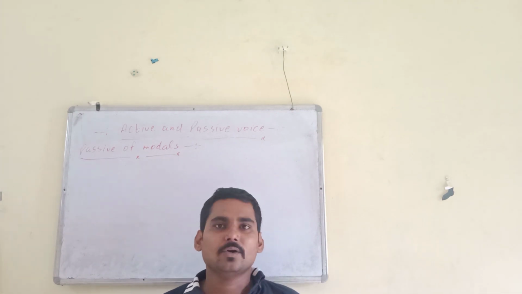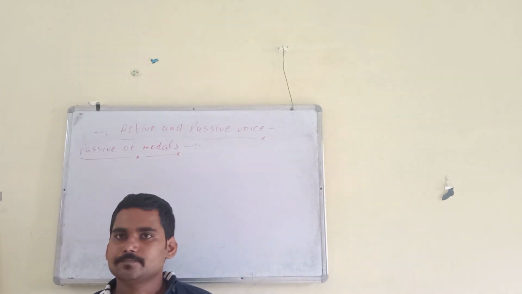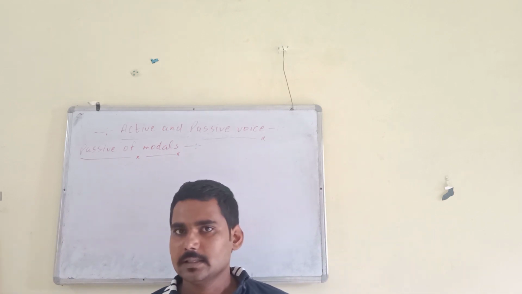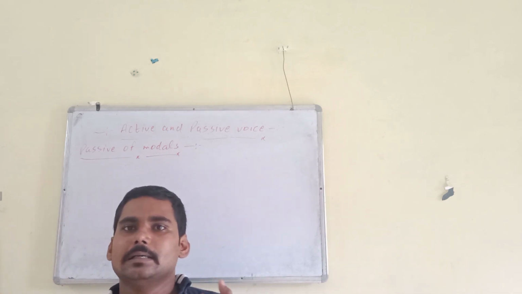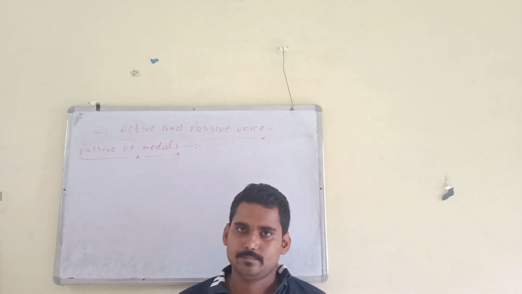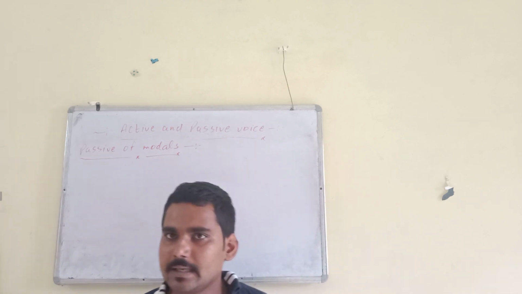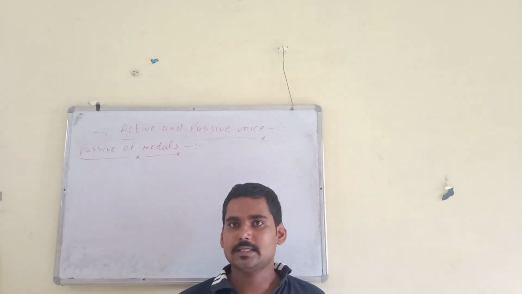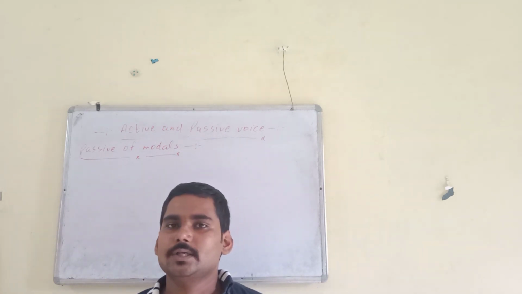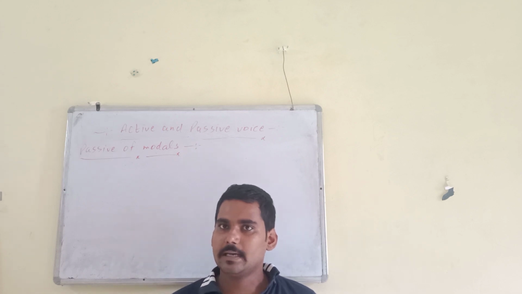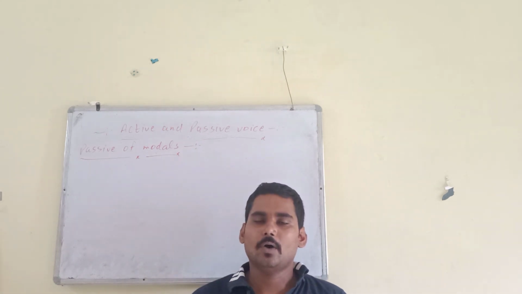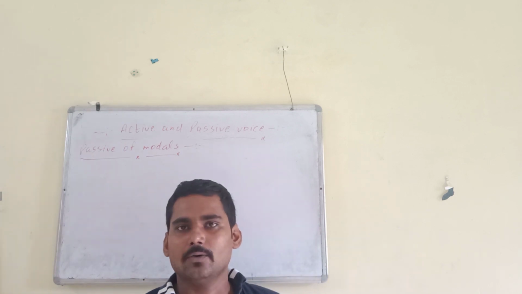Remember, with modals we always use the base form of the verb. You know very well this is the identification of modals, and modals can't stand alone. With modals we always use a main verb. For example, I can do this work. So we are using do as the main verb with modals. So modals can't stand alone.